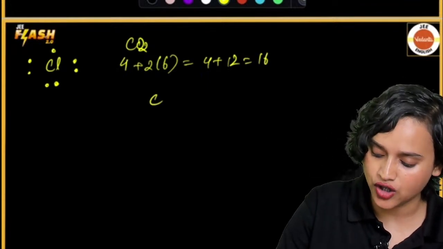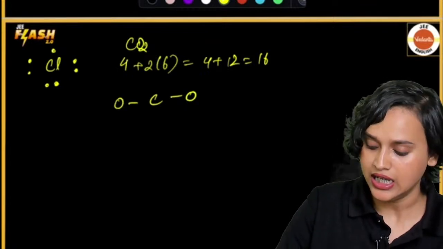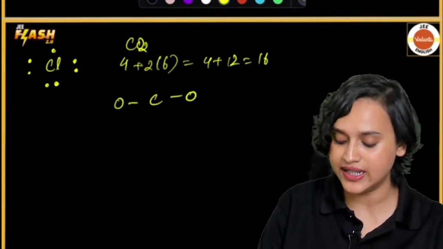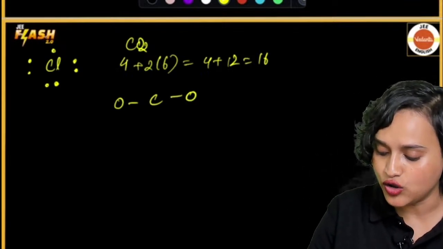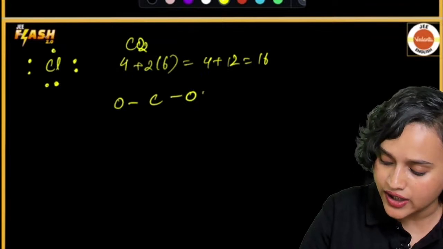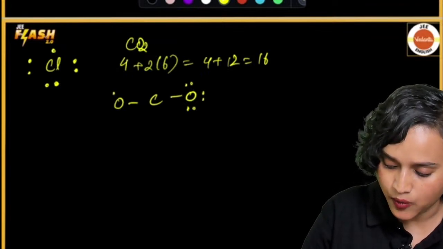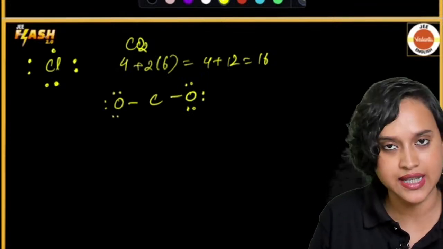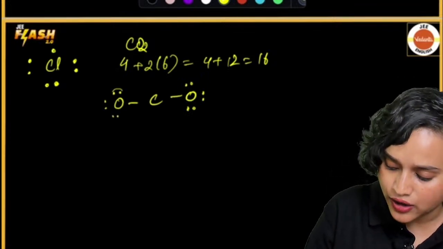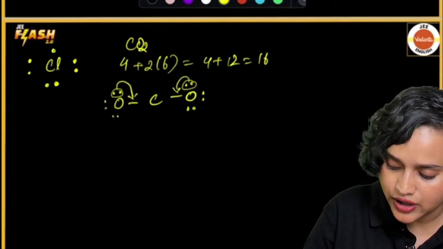Now let us draw C here, and one oxygen here, one oxygen here. Carbon has already shared 2 electrons. For oxygen we will have 1, 2, 3, 4, 5, 6 here. What oxygen will do is these 2 electrons it will donate here.